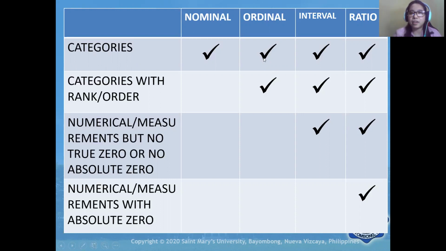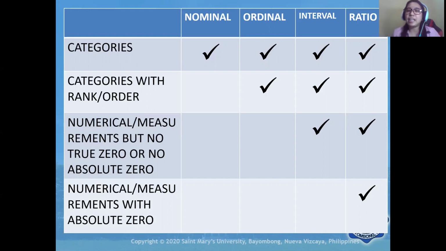However, it differs from nominal data because it possesses another characteristic, and that is it is with rank or order. For example, if the variable is sex, and the categories are male and female, then sex is nominal data.